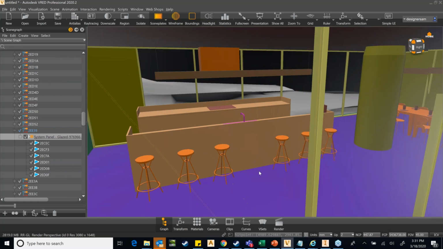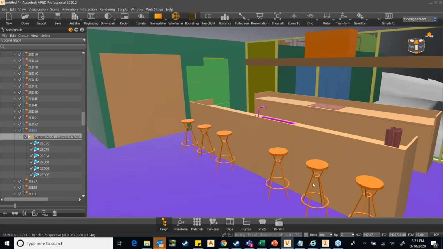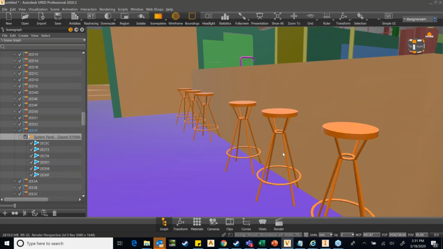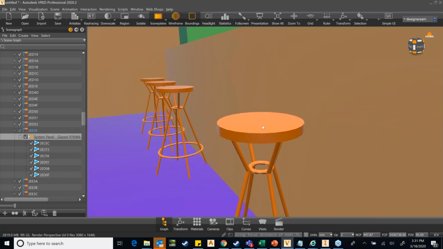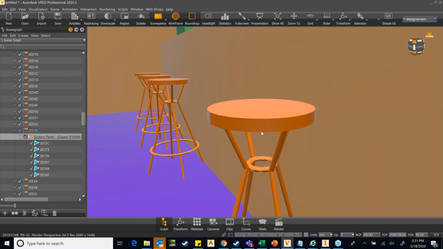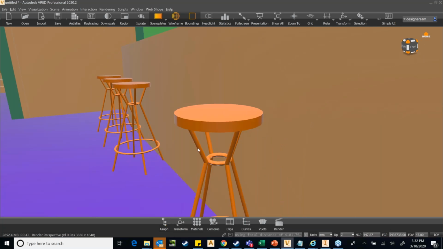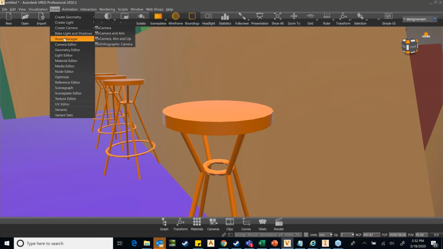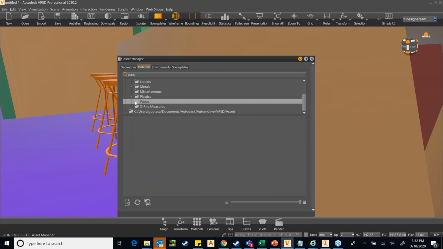So you can see that there is sort of a kitchen here. I go inside. I see there are so many stools. So I go near a stool. Maybe I'll just pick one stool. Okay, and what I'll do is try to assign color, or material actually, to these legs. So again, I go to my asset library, and here now I'll just look for wood. And there is wood.